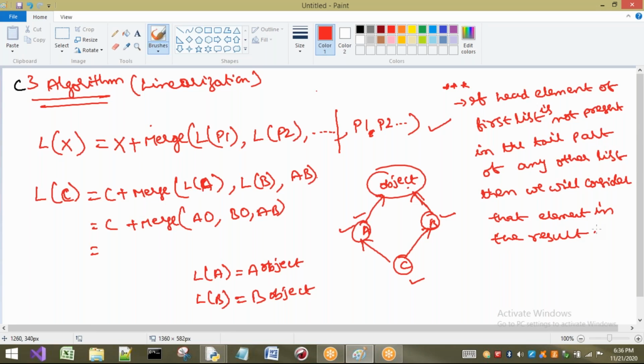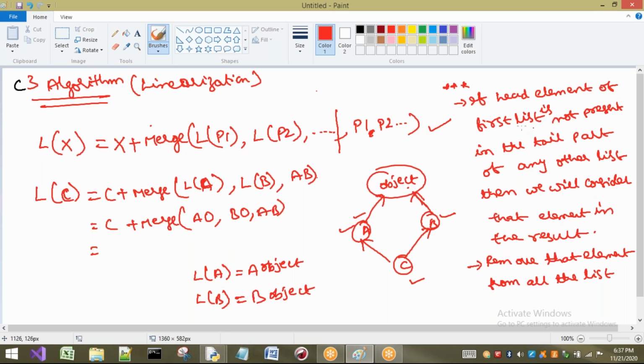After considering this, whatever element we have considered, remove that element from all the lists. Remove that element from all the lists. So I will make you clear. I will keep this point aside and explain many examples here so that you will get clarity on this. Right. That is what I have just discussed about this algorithm.